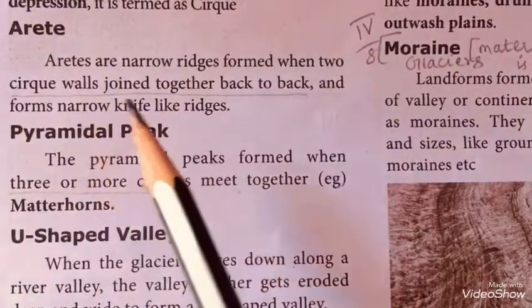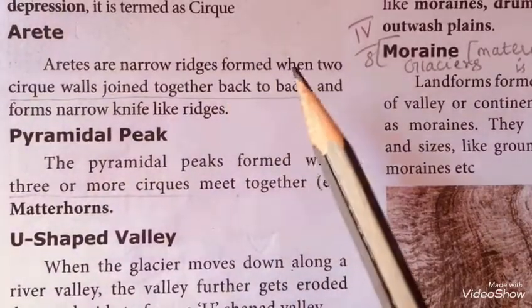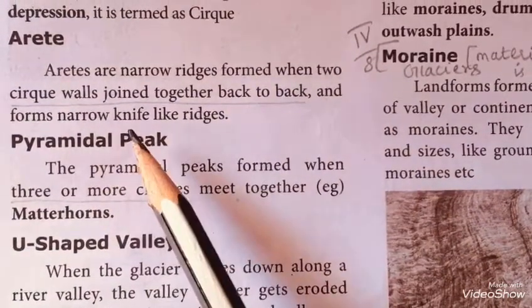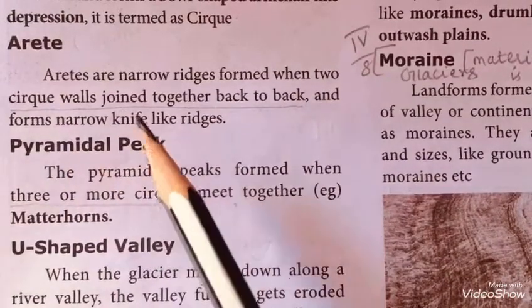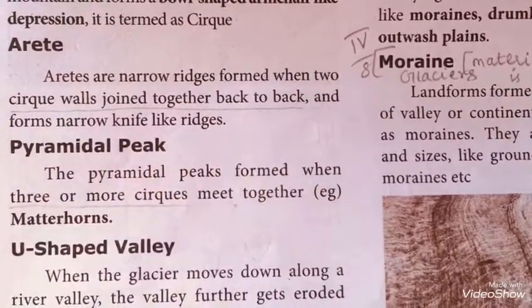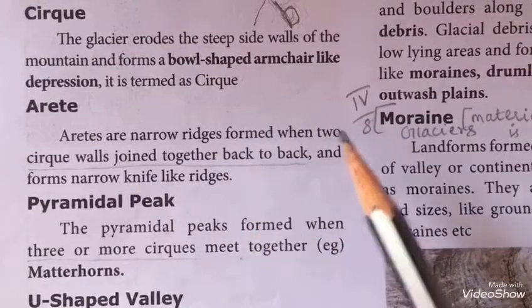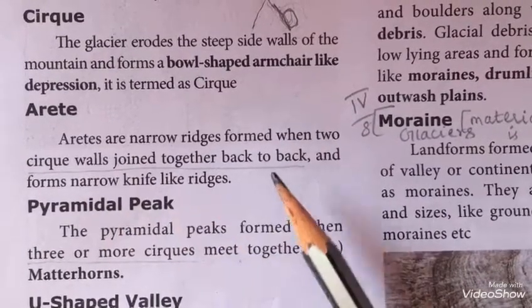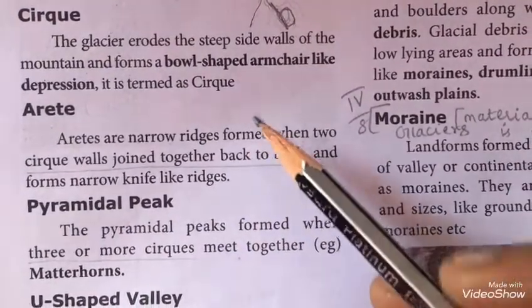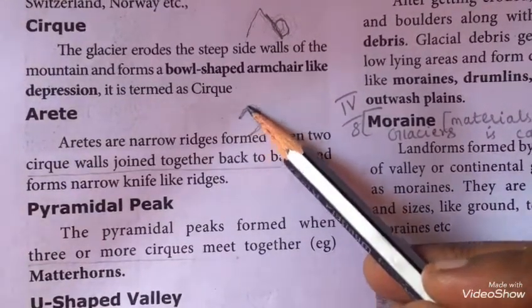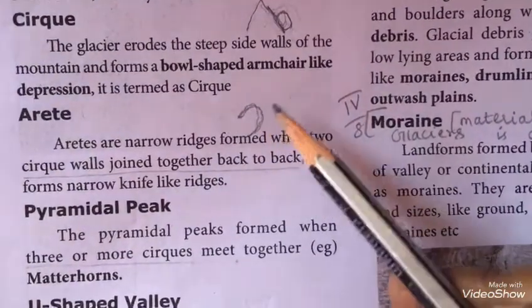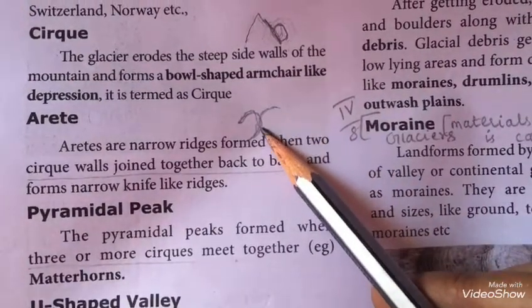Arete. Aretes are narrow ridges formed when two cirque walls join together back to back and form narrow knife-like ridges. So imagine this is one cirque wall, in the shape of an armchair, and this is another cirque wall.